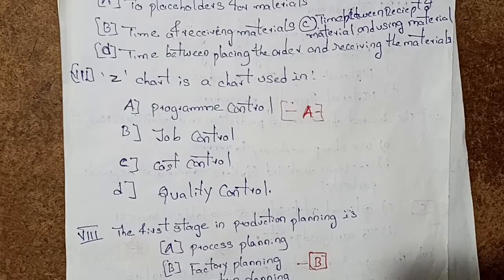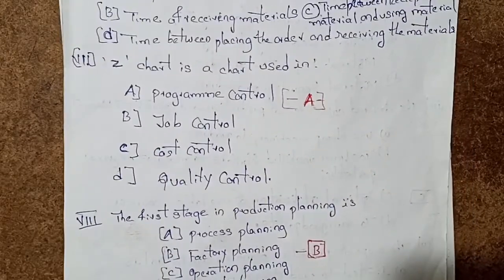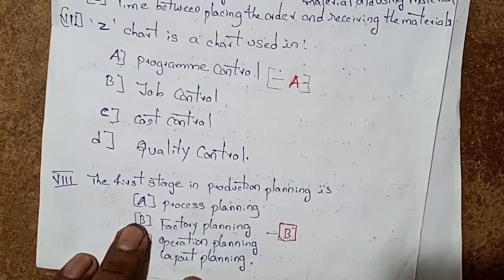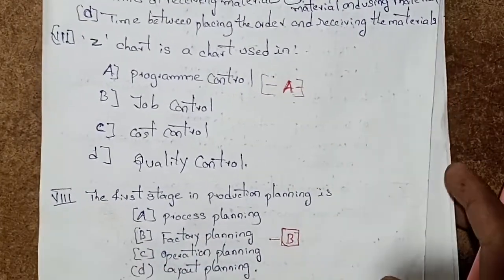The first stage of production planning is: process planning, factory planning, operation planning, or layout planning. Option B, factory planning. So the first stage of production planning is factory planning.